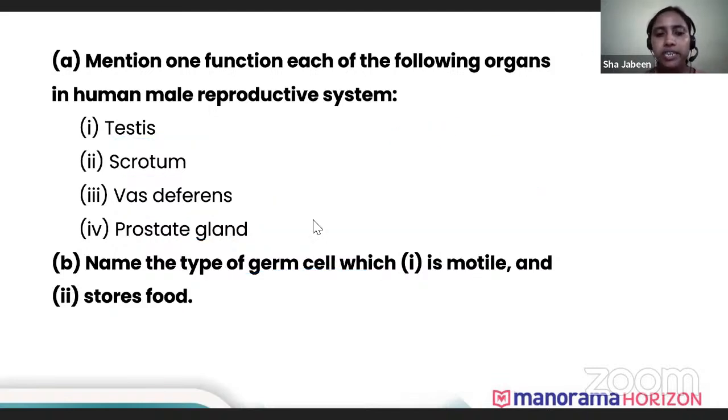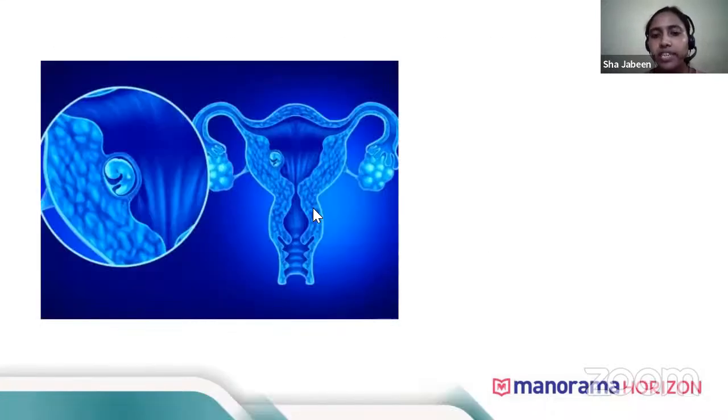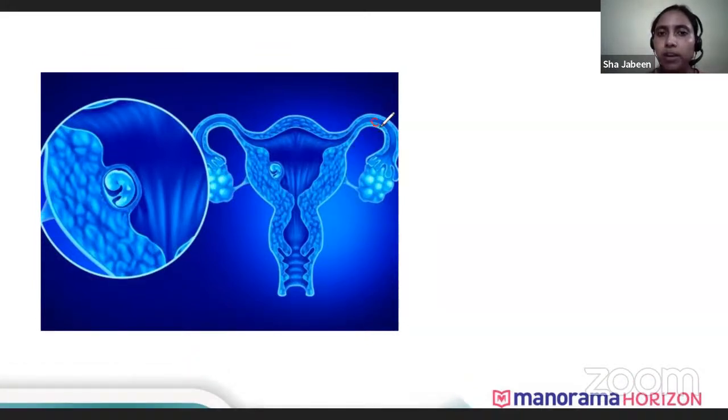Next you can see here, once the ovum gets fertilized with the incoming sperm, it usually gets fertilized here in the fallopian tube. Then it slowly starts to move down and gets attached to the uterus. When it gets attached, the uterus wall covers the whole of the embryo or zygote. This tissue that covers the whole of the embryo, we call the placenta.